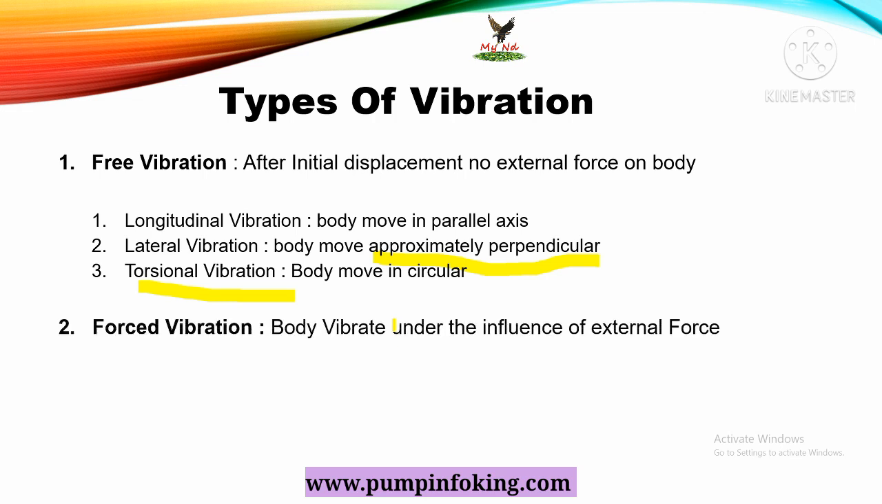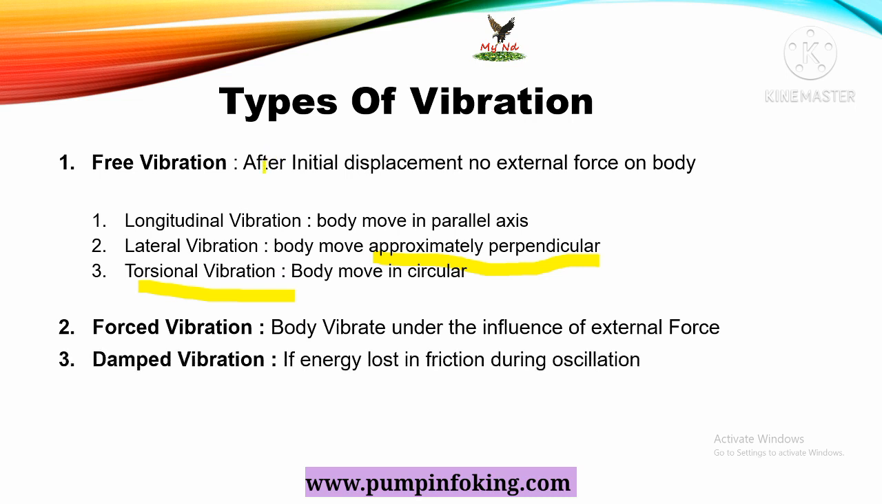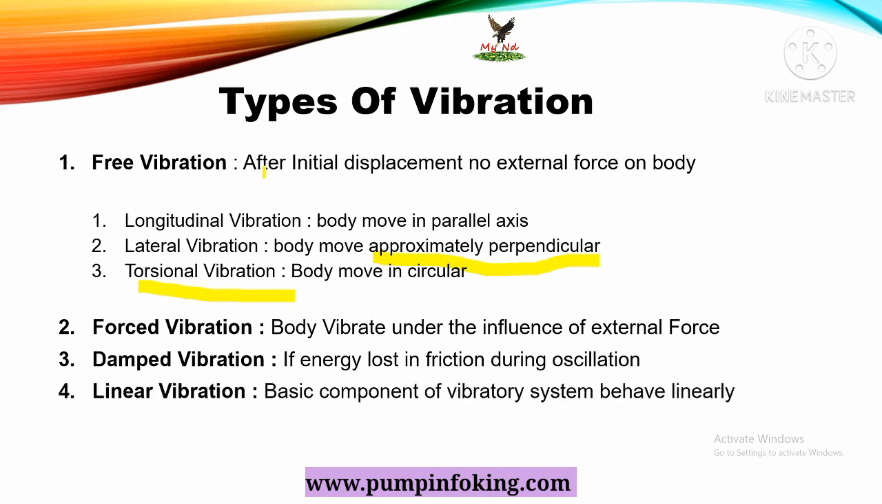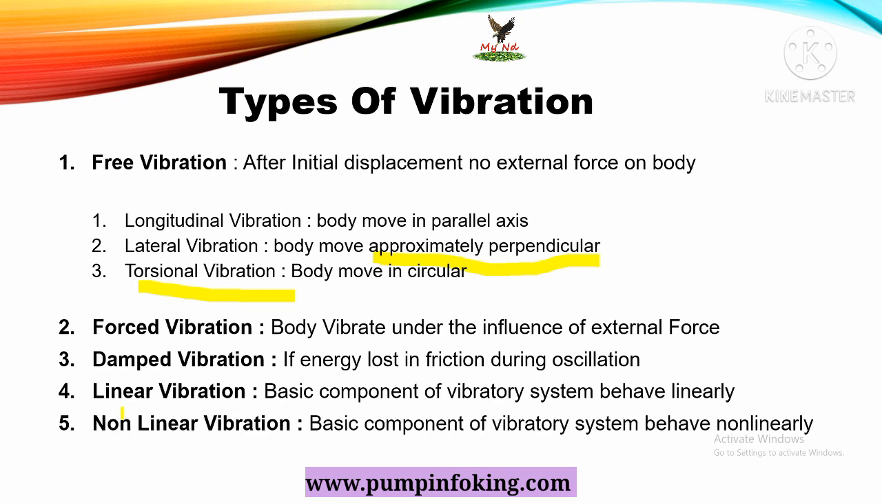The second main type is forced vibration. So what is forced vibration? When a body vibrates under the influence of an external force, it is called forced vibration. Third is damped vibration. If energy is lost to friction during the oscillation, it is called damped vibration. Fourth is linear vibration. When the basic components of the vibratory system behave linearly, it is called linear vibration. And fifth is non-linear vibration. In that, the basic components of the vibratory system behave non-linearly. It is called non-linear vibration.